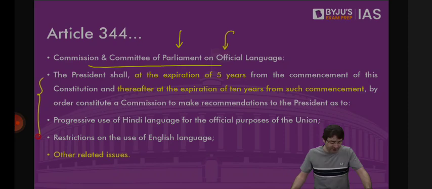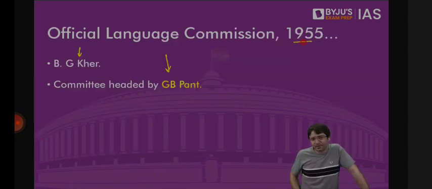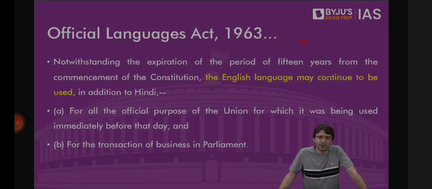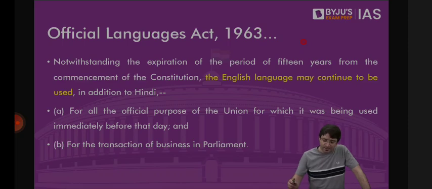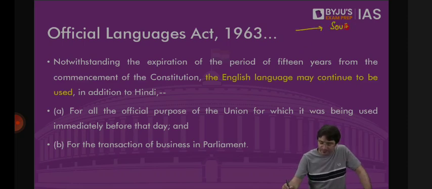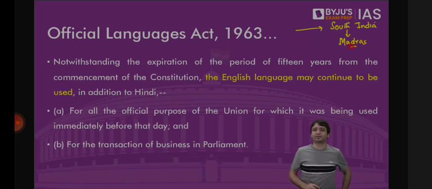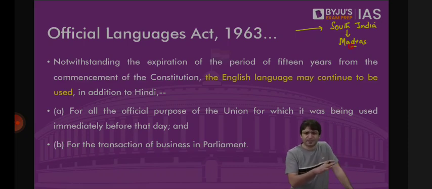This commission was set up in 1955, but a committee which was envisaged in 1960, after 10 years of the commencement of the Constitution, was not set up. Why? Because we witnessed chaos, confusion, protests, emotional issues, particularly in South India and more specifically in Madras, which is today's Tamil Nadu. People of southern states, particularly Madras, protested.